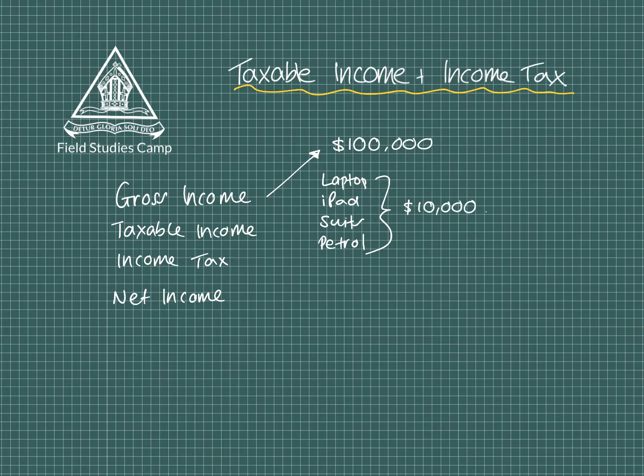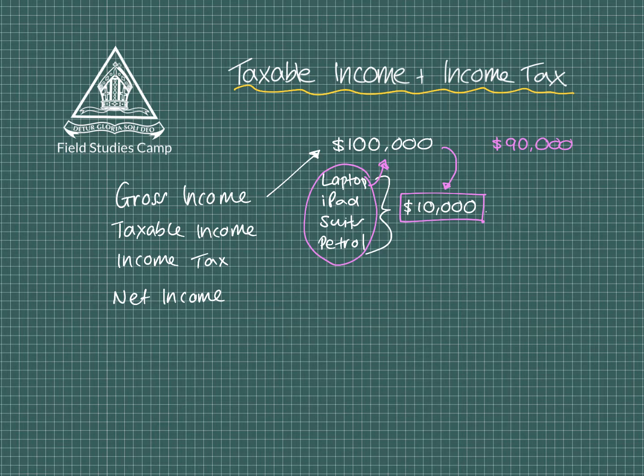Now, as a worker, I'm a little bit upset because I'm saying, okay, I've earned this $100,000, but $10,000 of this money has actually been taken out of my pay, but I needed that $10,000 in order to earn that $100,000. It's really quite strange. So in effect, I'm getting $90,000 because I've had to take $10,000 away, which helped me to earn that original amount of money. So it's a bit unfair.